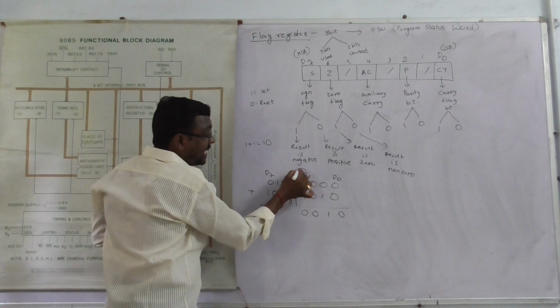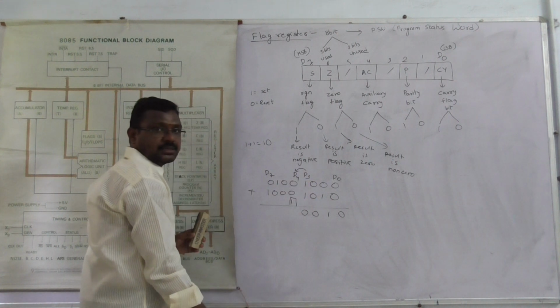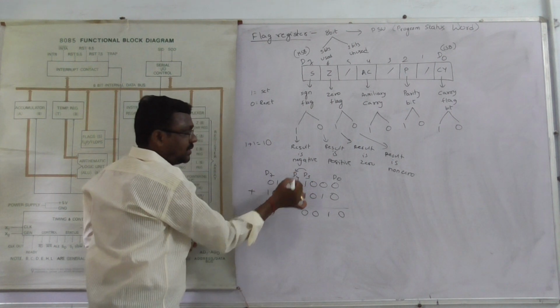At this time, the carry goes out from the D3 bit to the D4 bit.